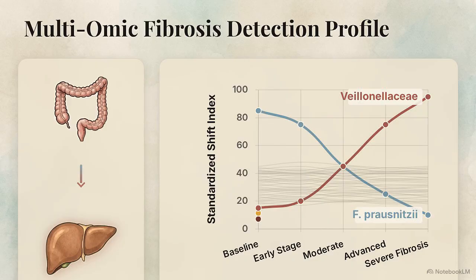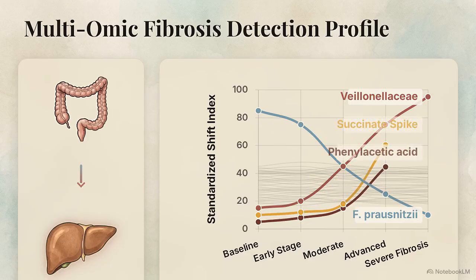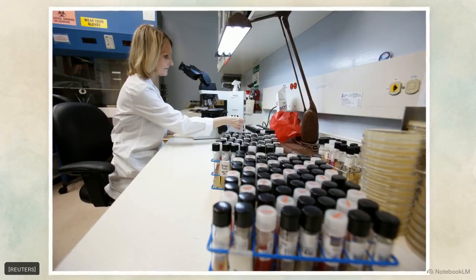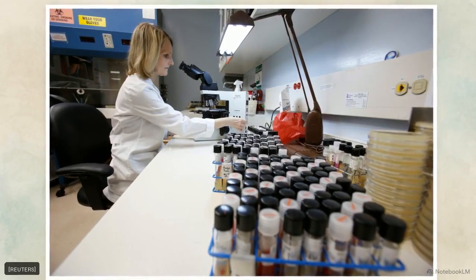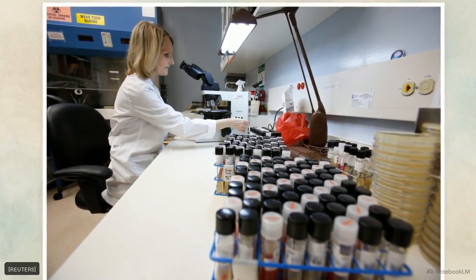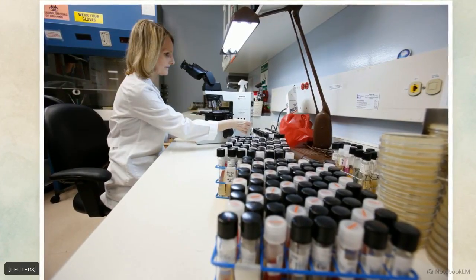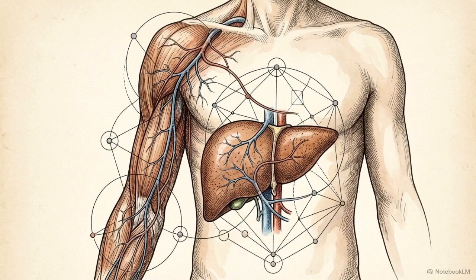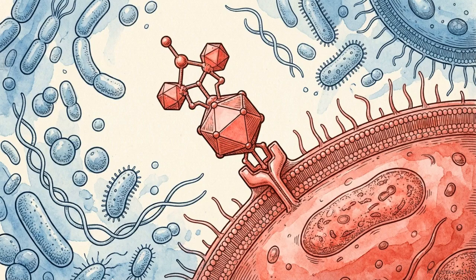This graph shows the secondary diagnostic layer, the circulating microbial metabolites, including severe spikes in compounds like succinate and phenylacetic acid. Extracting and verifying these complex multi-omic signatures requires advanced laboratory phenomics and deep sequencing of patient samples. By decoding taxonomic and metabolic signatures in the blood, clinicians can mathematically reverse engineer the biological state of a failing internal organ. Once dysbiosis is accurately mapped, the clinical focus shifts from precise observation to active, targeted reprogramming.